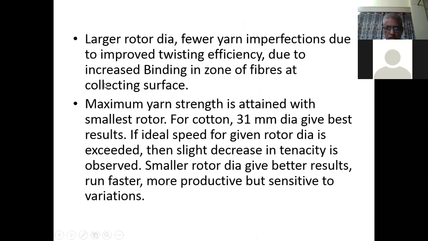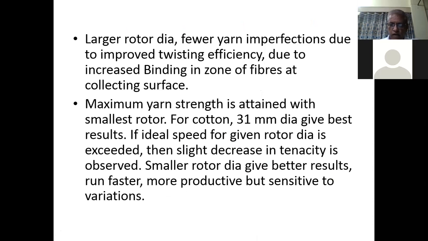So larger rotor dia gives fewer yarn imperfections due to improved twisting efficiency, due to increased binding zone of fibers at the collecting surface.